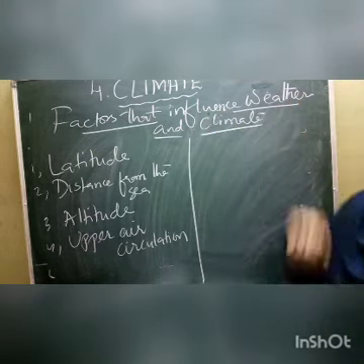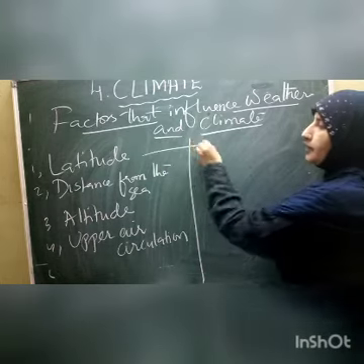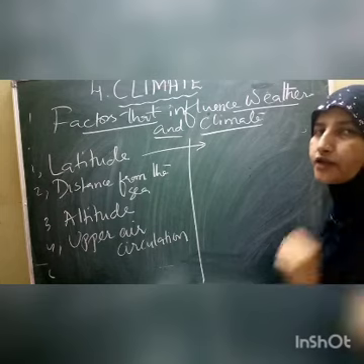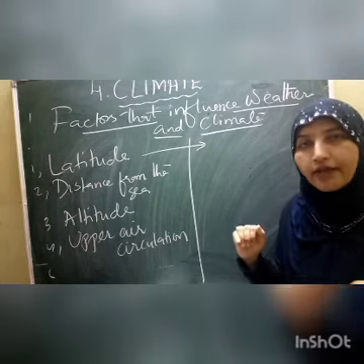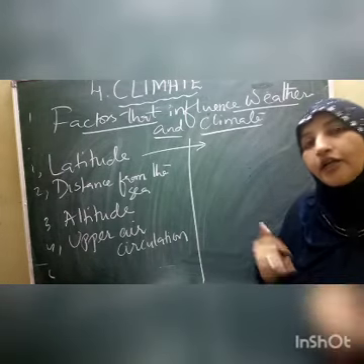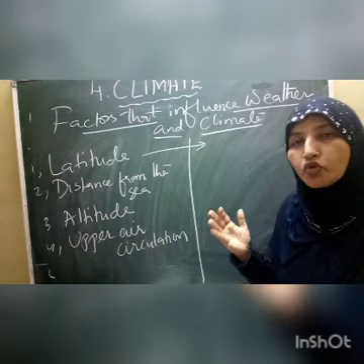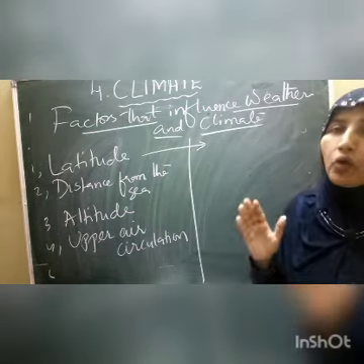Okay, so now the first factor we are going to discuss, children, is latitude. Since your childhood you are learning about imaginary lines. There are many imaginary lines, but the two main ones are called latitudes and longitudes.